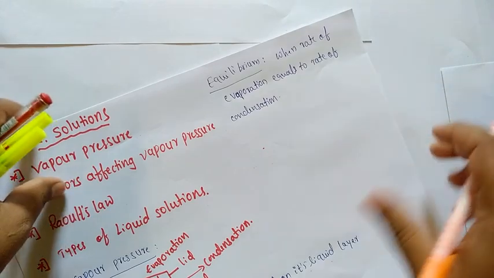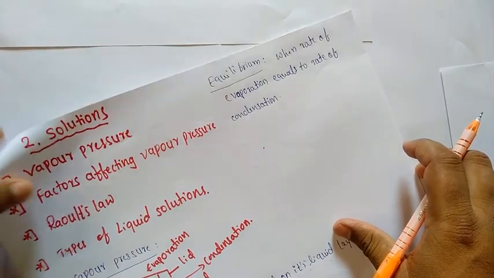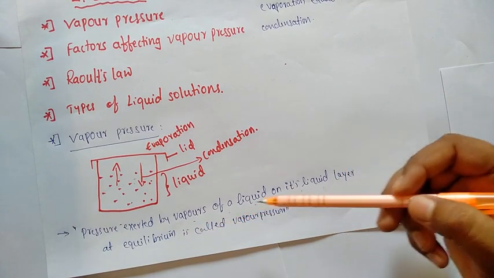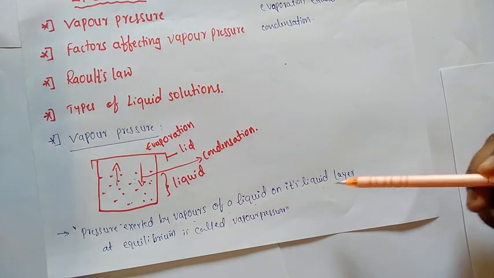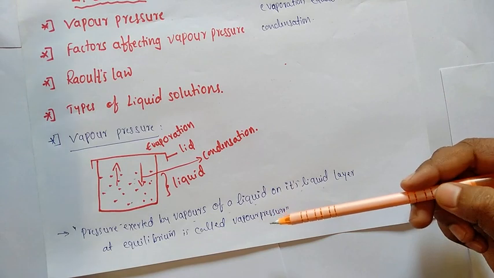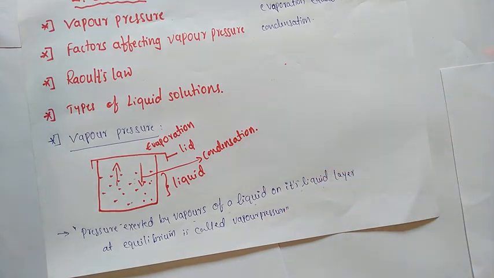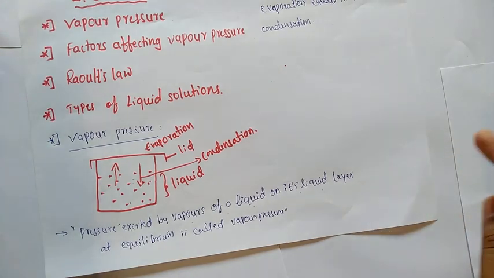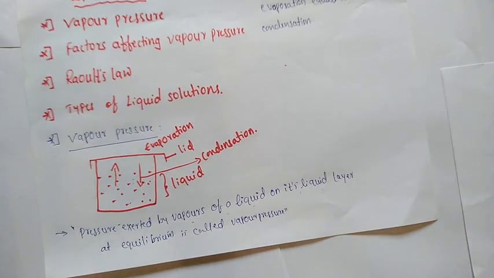It is called a state of equilibrium. So vapor pressure is the pressure exerted by vapors of a liquid on its liquid layer at equilibrium. And the next concept, students, is factors affecting vapor pressure.